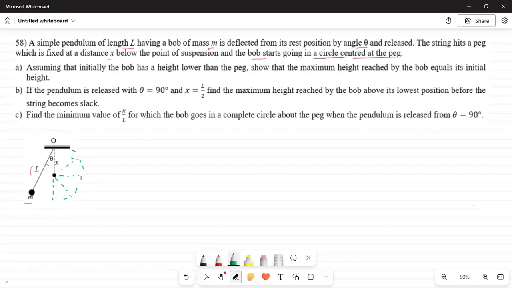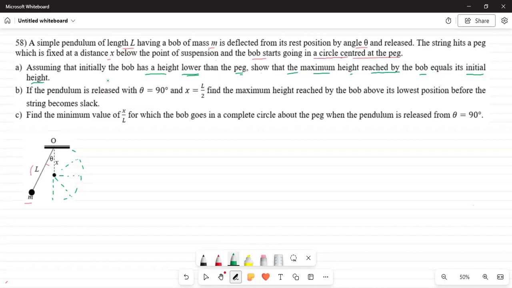Now the question is, assuming initially that the bob has a height lower than the peg, so that the maximum height reached by the bob equals its initial height.